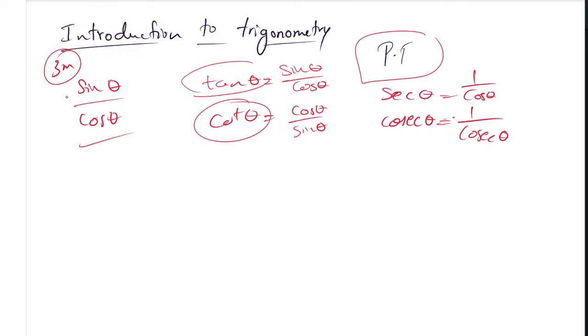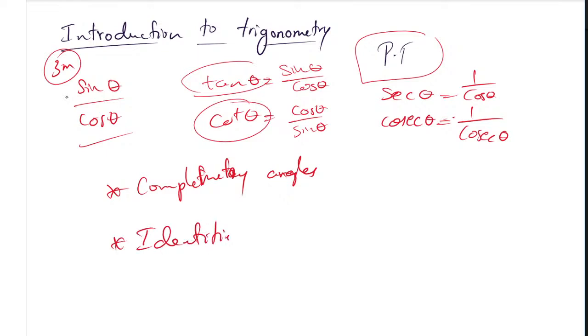If you know this much, and sometimes they will give complementary angles. Trigonometric identities you have, then complementary angles. Don't worry, I will take the classes for you, so it will be easier to understand what a trigonometric function is, what complementary angles of trigonometric functions are, and then the very important identities.